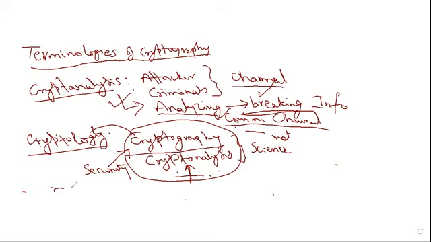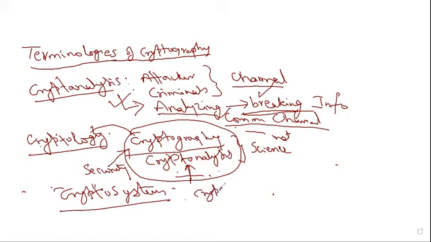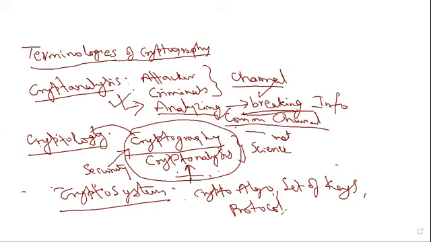So a crypto system contains cryptographic algorithms, the set of keys used by the sender and receiver, and, very important, protocols, because the protocol is what makes use of these. So protocol is also very important.